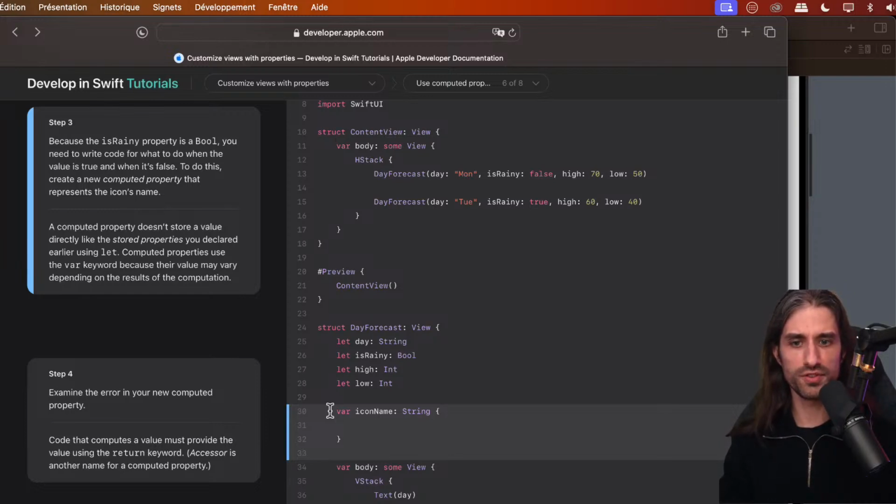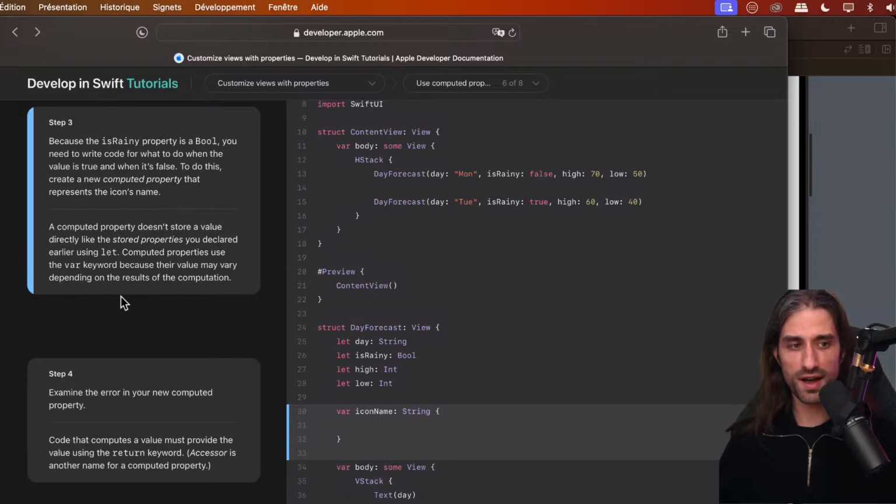Just one thing that I want to point out, because here they oppose using var to create a computed property and let to create a stored property. That's true. However, when you want to create a computed property, you can only use var because it can change at every call. But when you want to create a stored property, you can use either let or var, depending on whether or not you want it to be mutating. Let will be non-mutating and var mutating. So here, they make it kind of sound like there is a strong opposition between var for computed properties and let for stored properties. It's not the case. It's more subtle than that.